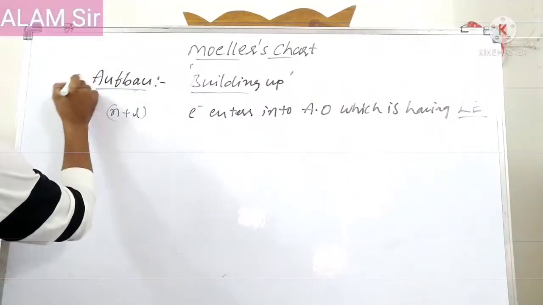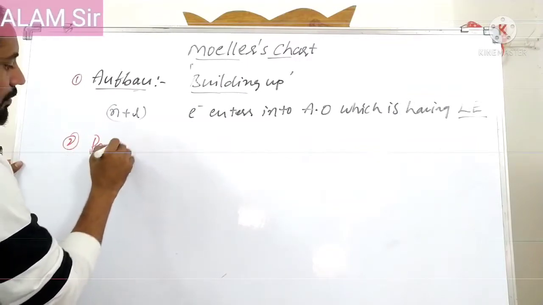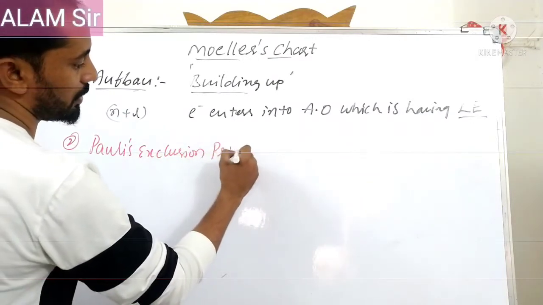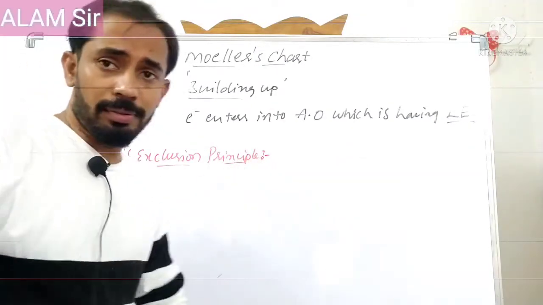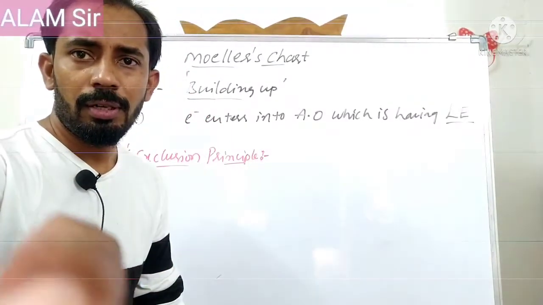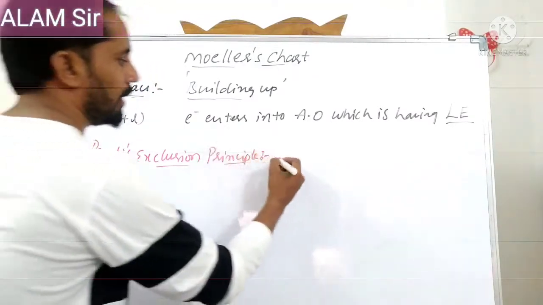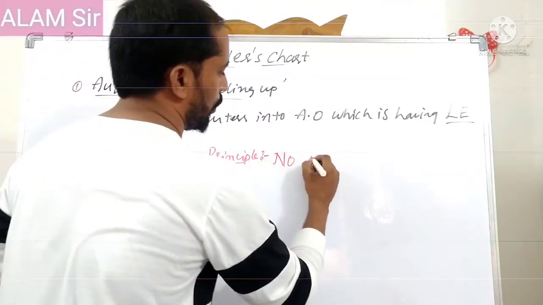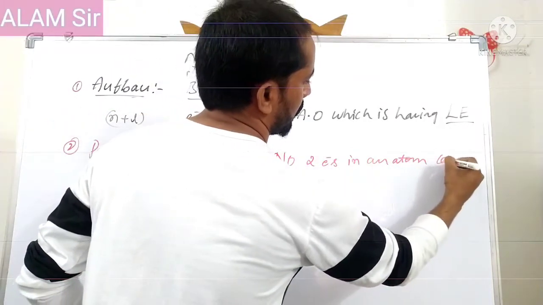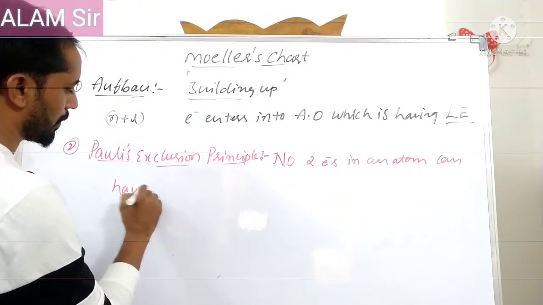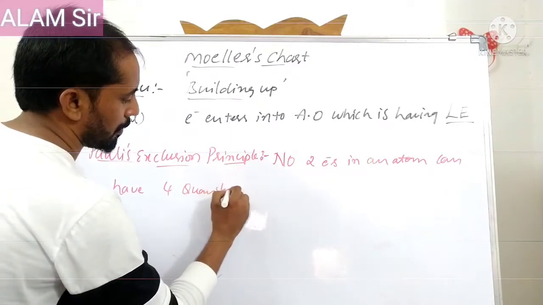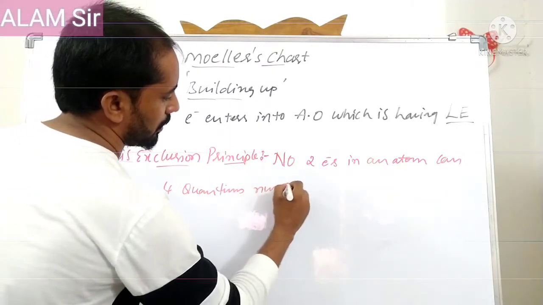Next one is Pauli's exclusion principle. According to Pauli, no 2 electrons in an atom can have all 4 quantum numbers the same.